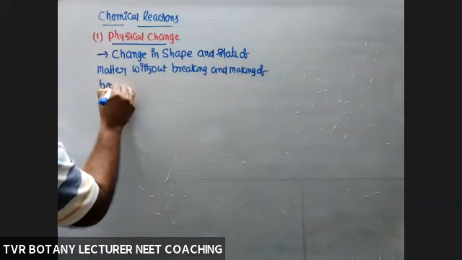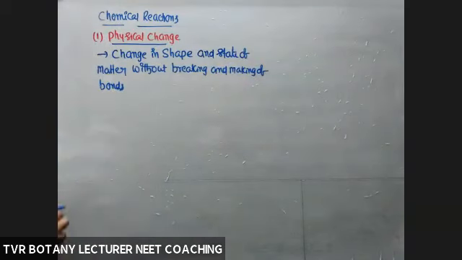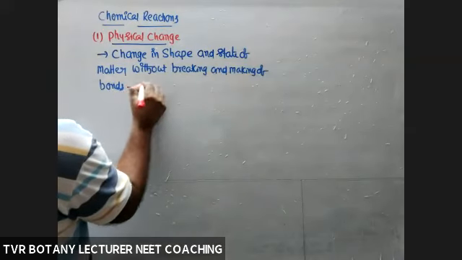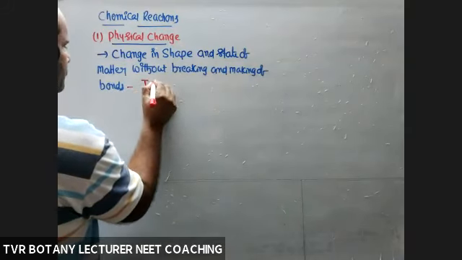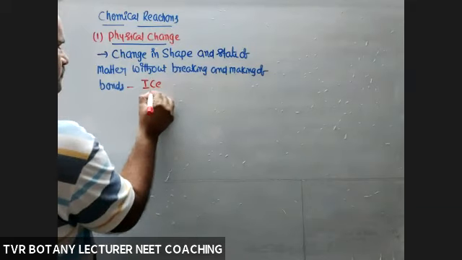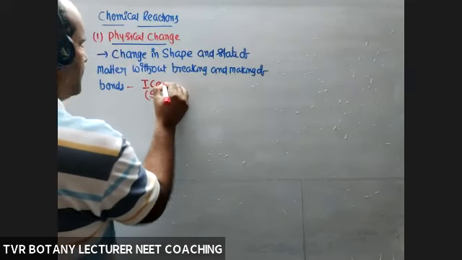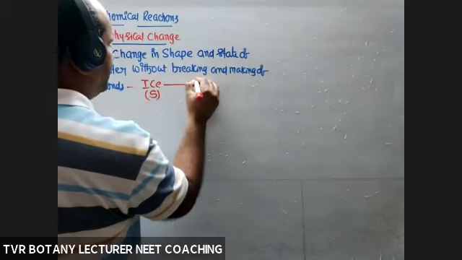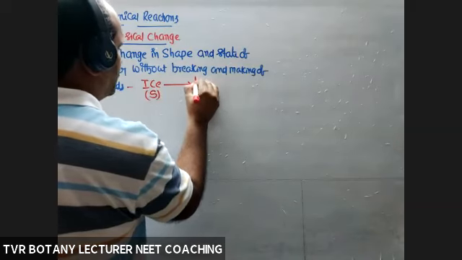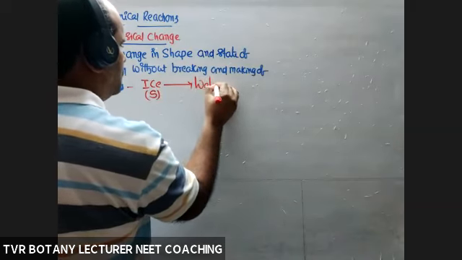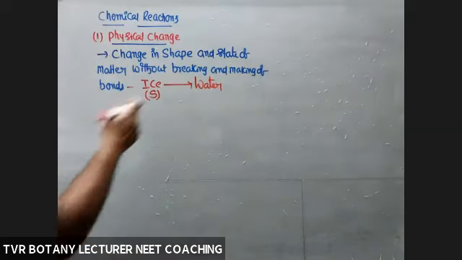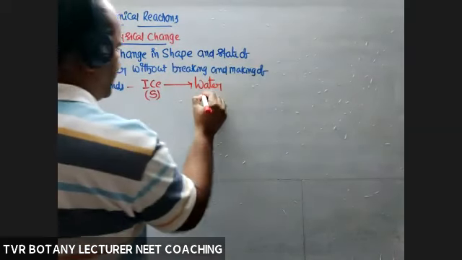Making of bonds. In our textbook, some examples are given. For example, ice into water. Solid one, ice, solid one. Transformation of that one into liquid phase, or water. So it is a change in the state of matter, the liquid phase.